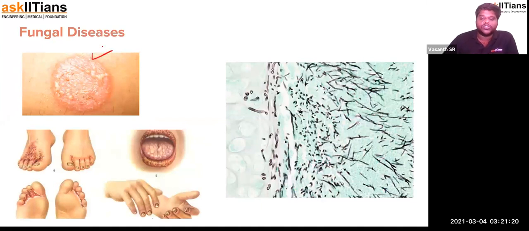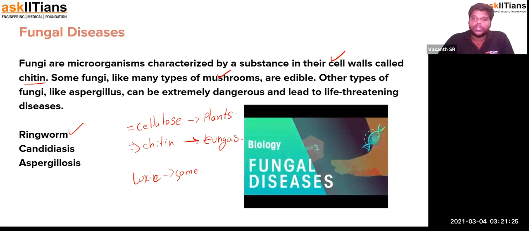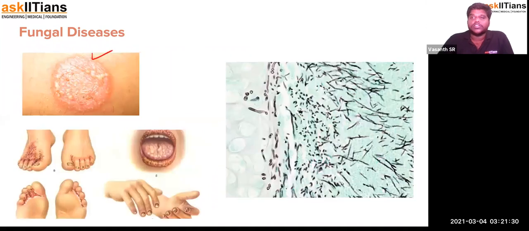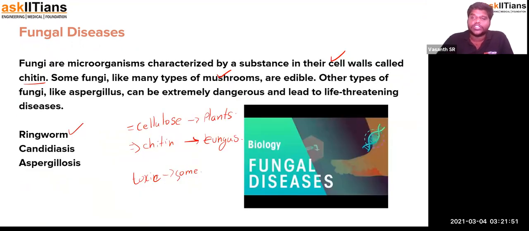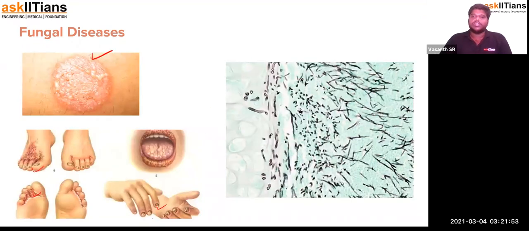So this is ringworm. This is usually caused by a microorganism that's again fungal. And candidiasis is actually a fungal infection which occurs in the skin, usually in the joints and in the nails, and in the tongue and the oral region, even in the esophagus region. That's where candidiasis actually takes place. And aspergillus, it's actually extremely dangerous. Why is it that way? Because there'll be a filament structure. Aspergillus is something like this.